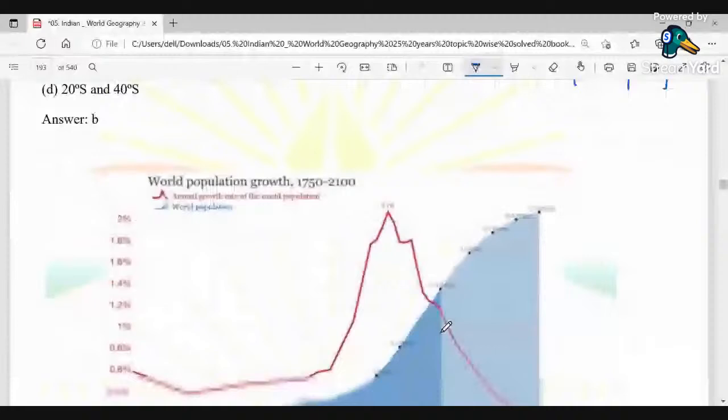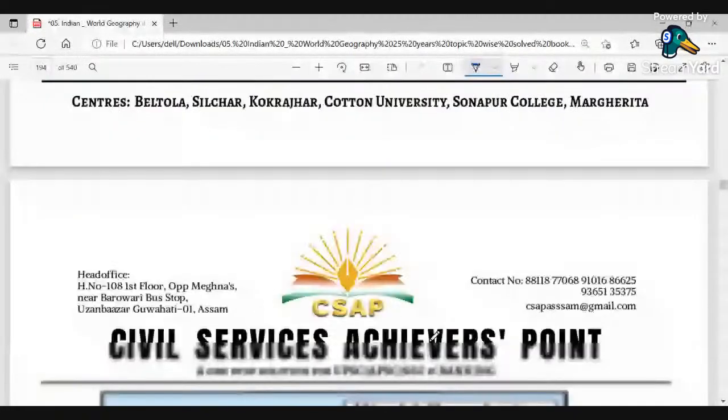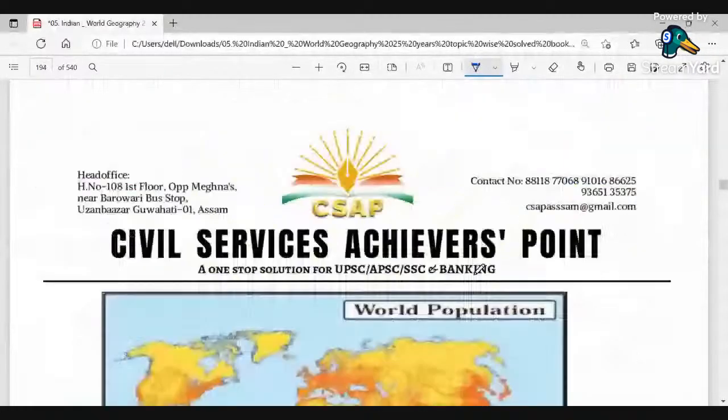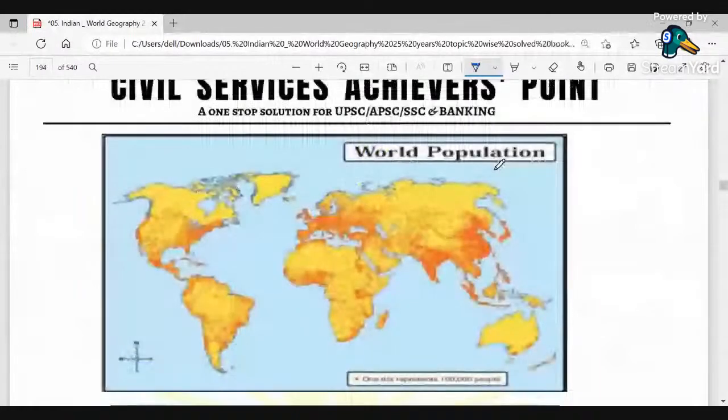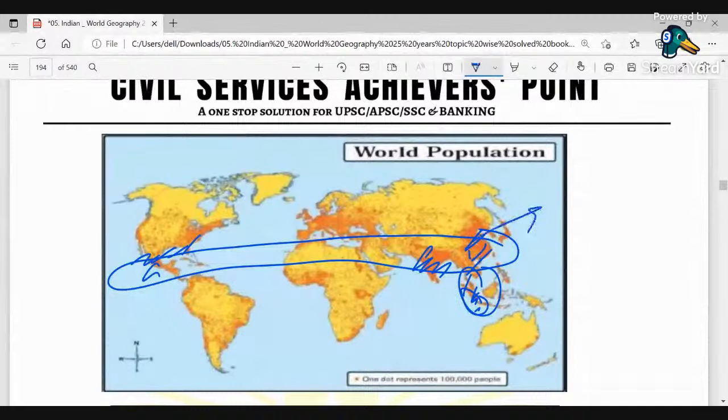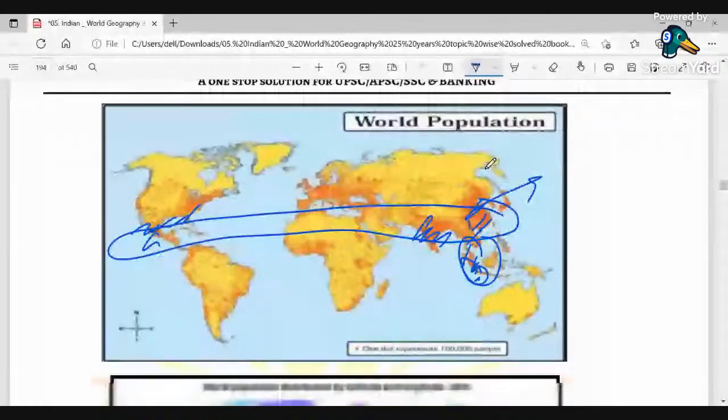So we can look at the population growth scenario of our country and the world population. What has been given here, 20 and 40, you can find in this region. This is the major population of China, the major population of India. You also get some of the population of America, and Mexico, a hugely populous country. You can also find important areas like Southeast Asia, Myanmar, and countries like Indonesia. So 50% of the world population is on the latitudes of 22 and 40 degrees. This is the major classification that we can see.